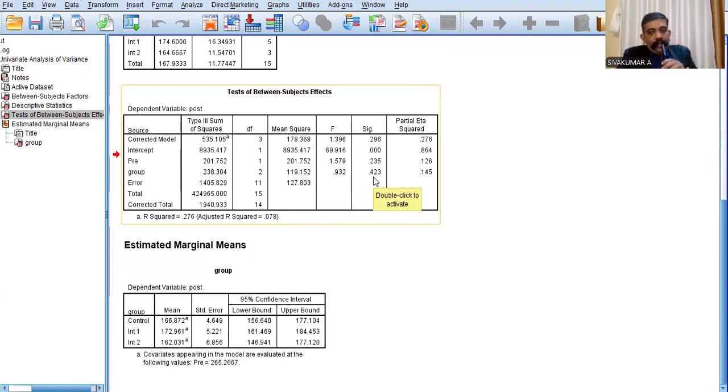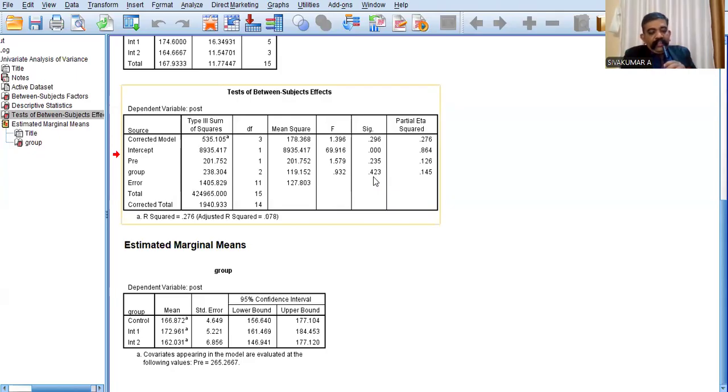That is 0.423. That Sig value is greater than 0.05. That is the p value; we have got a p value of 0.423. The p value is greater than 0.05. That means the researcher cannot reject the null hypothesis.